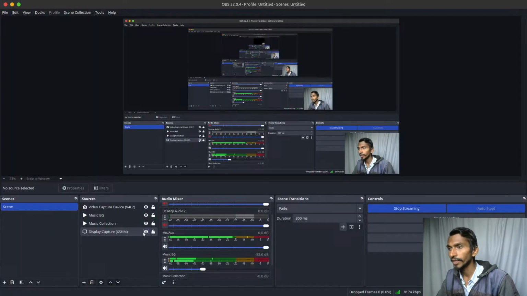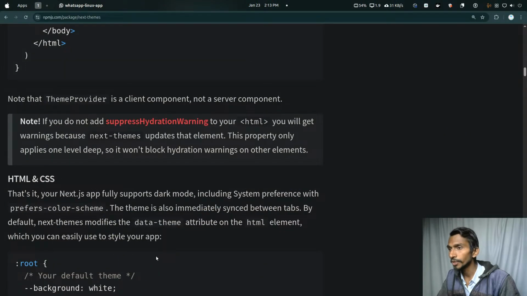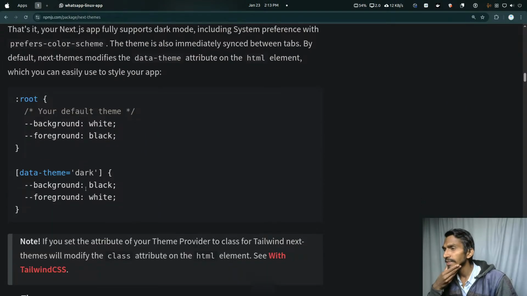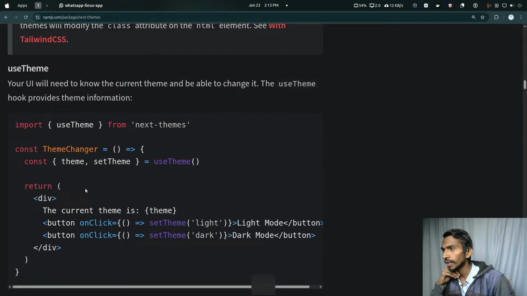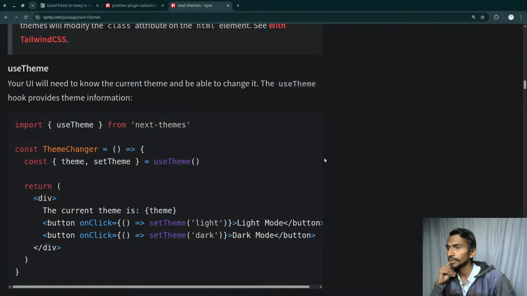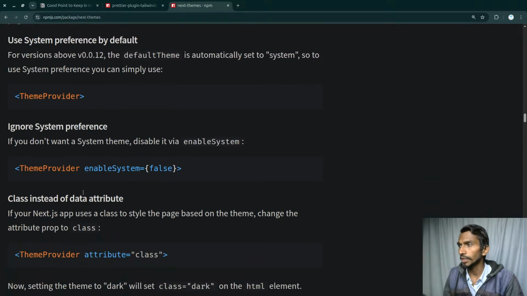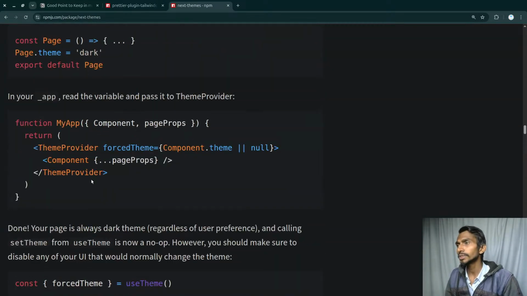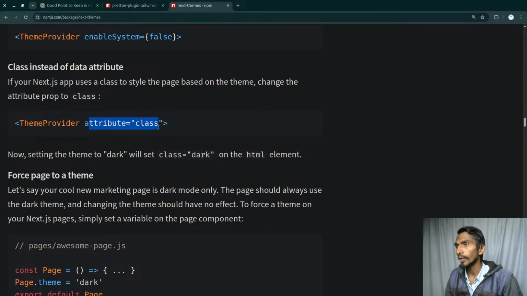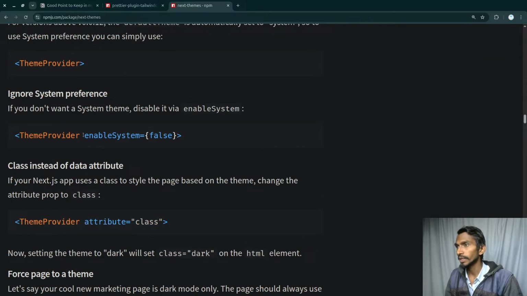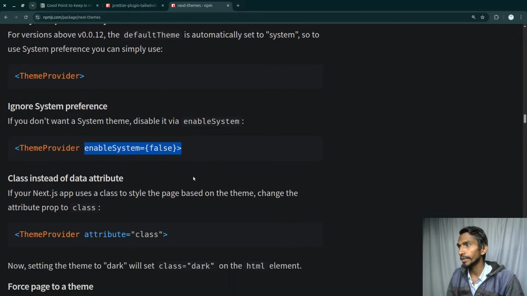Alrighty, I should be able to continue from here on. And HTML, CSS, almost all these things I have to verify and get done over here, and after that once I get the theme and setTheme, I will be able to set the theme from here. And once this is done, that's it. I don't really need to worry about anything else. There are some things that I have to provide, like the attribute class, because class is going to be there. enableSystem false, by the way I will have to enable it.